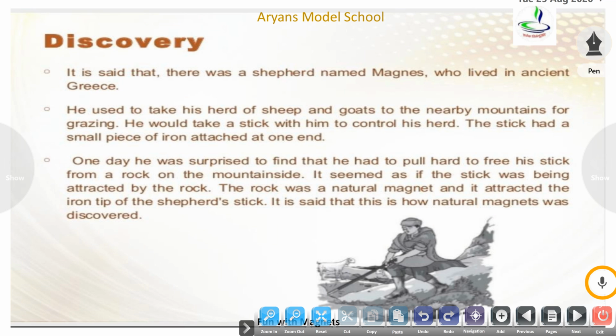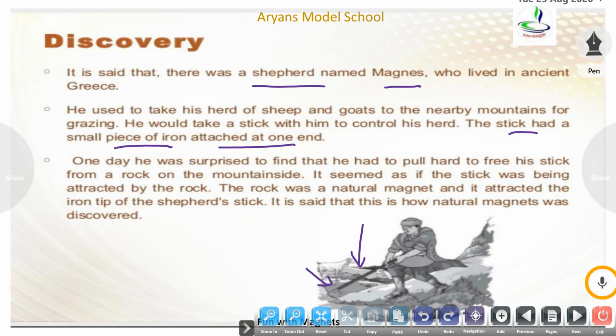Now the question is, how were magnets discovered? It is said that there was a shepherd named Magnes who lived in ancient Greece. He used to take his herd of sheep and goats to the nearby mountains for grazing. He would always take a stick with him. You can see this is his stick. He used it to control his herd. The stick had a small piece of iron attached at one end. At this end, iron is attached.